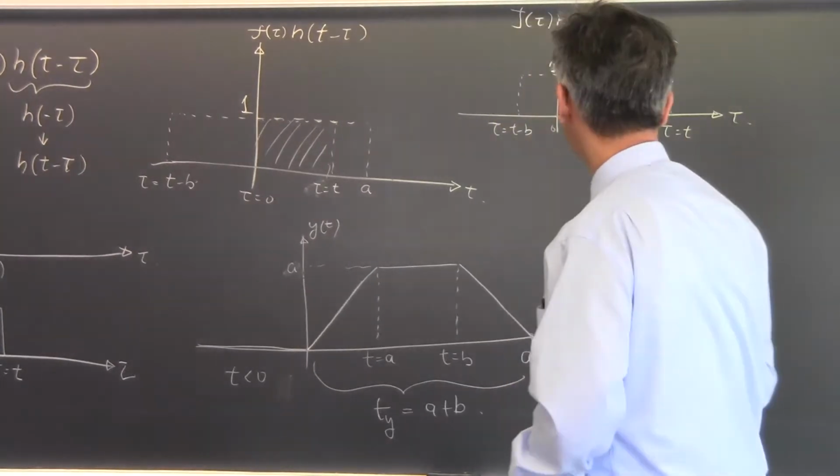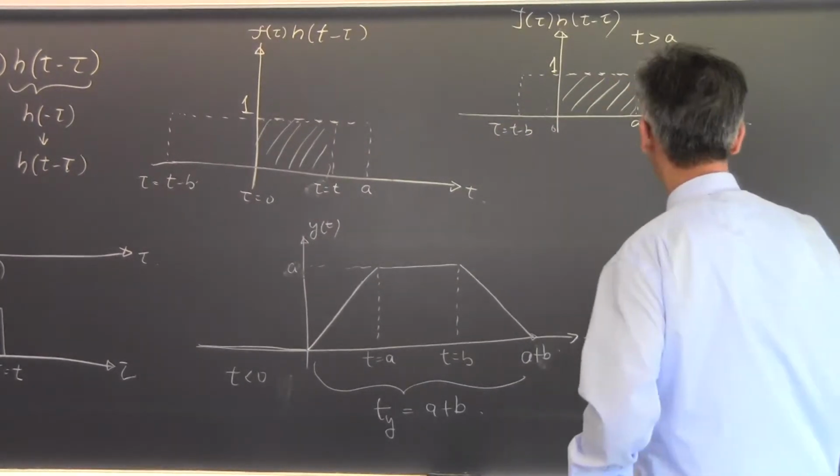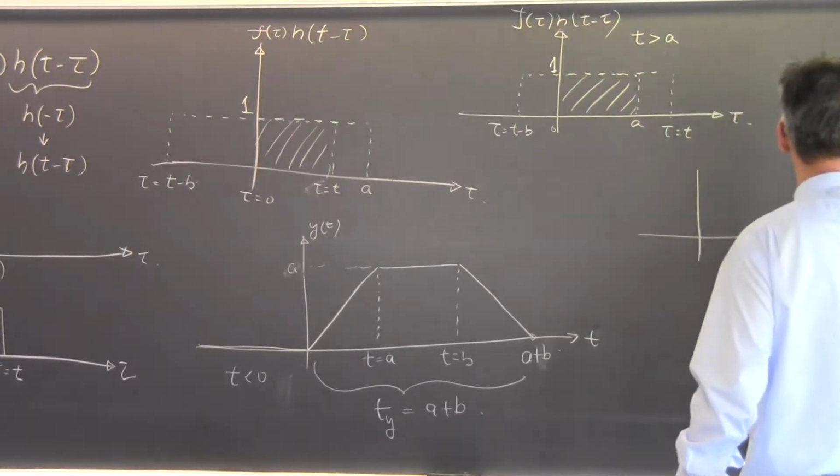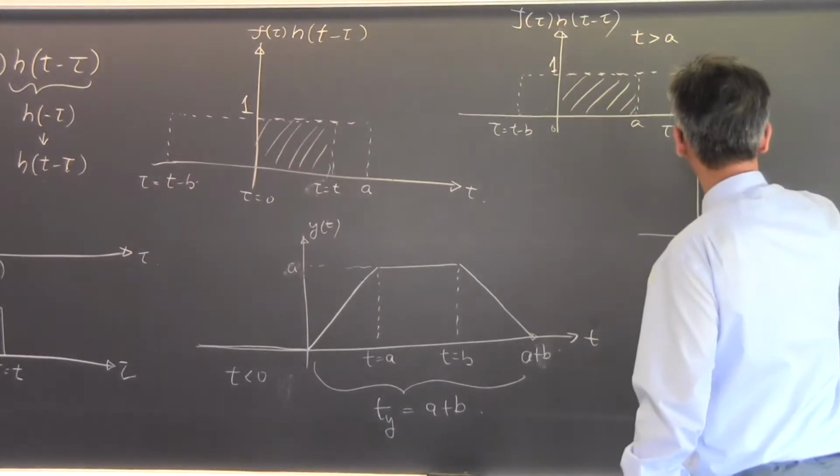Okay? What happens if, say, the second function, h of t, is in time delay? h of t looks something like this.